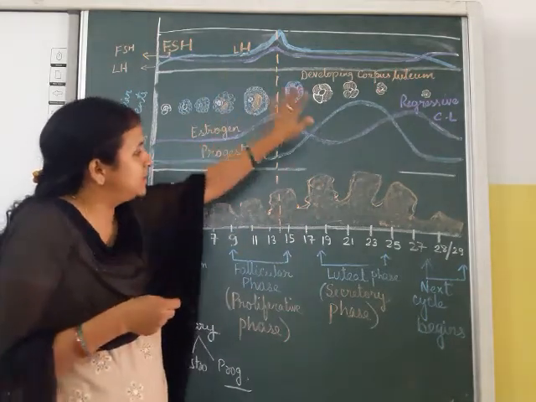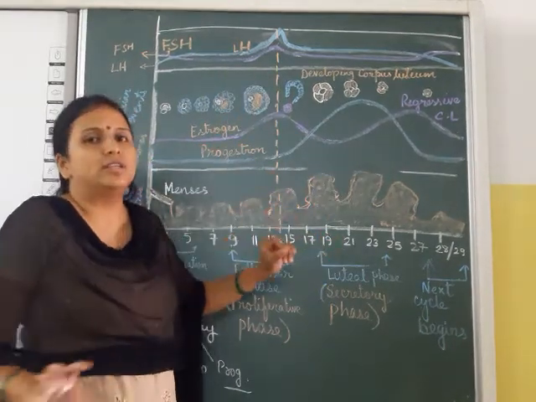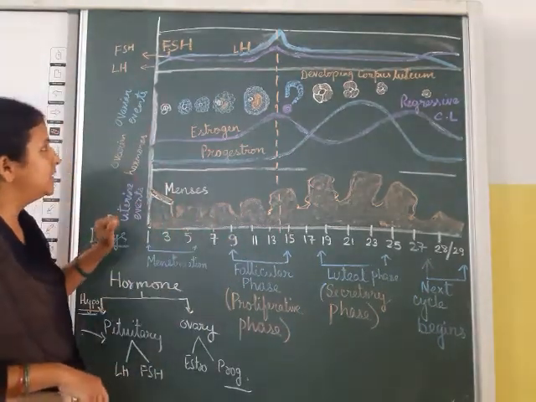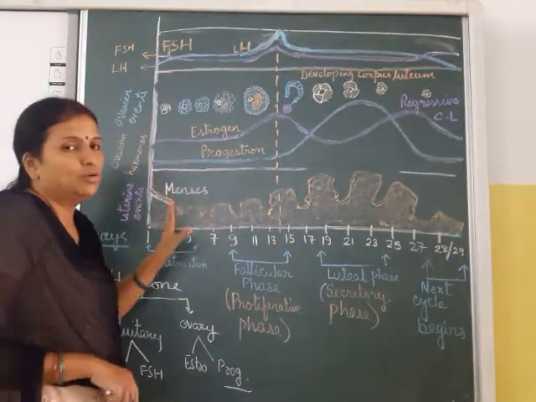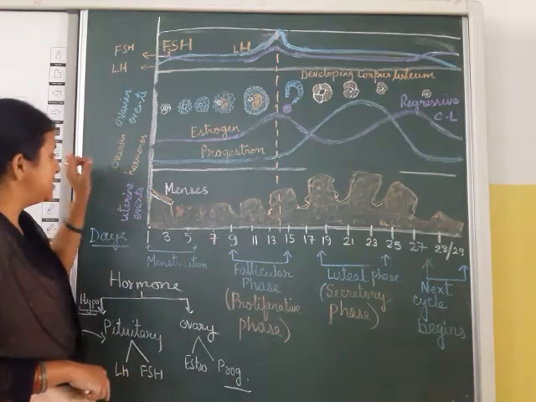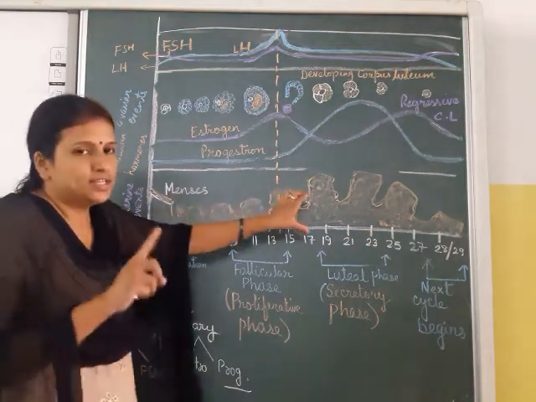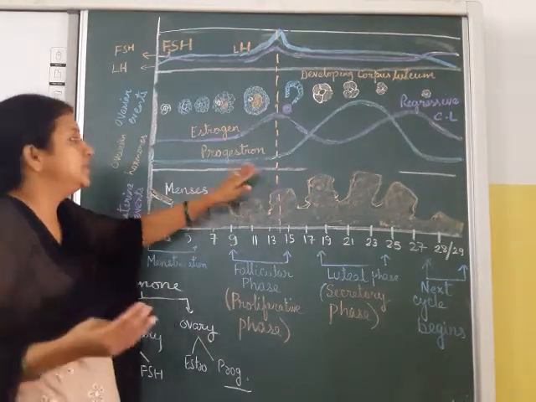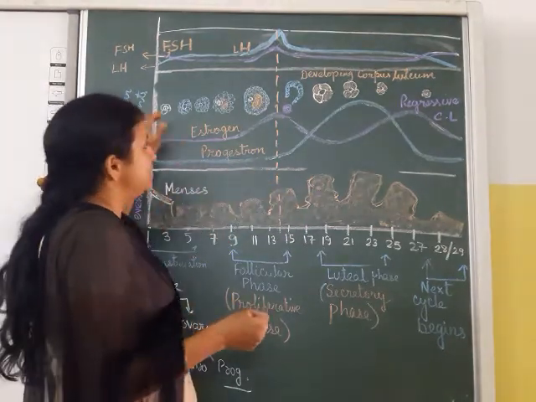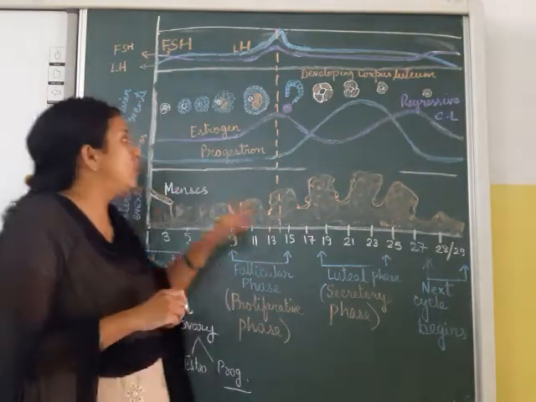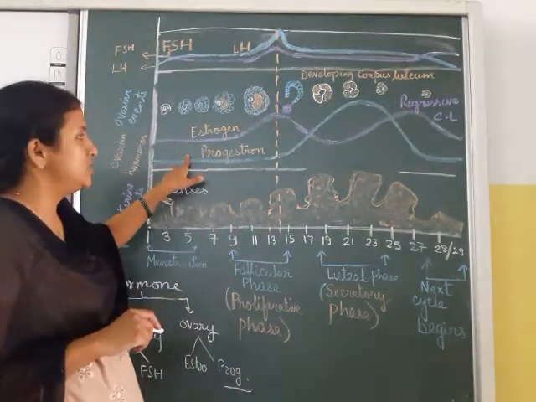If you understand this whole thing, then there is no need to study the whole topic. First of all, the menstrual cycle that we are going to learn takes place in the uterus. Inside the uterus the various changes are taking place, but the ovary is responsible for the secretion of certain hormones, estrogen and progesterone.